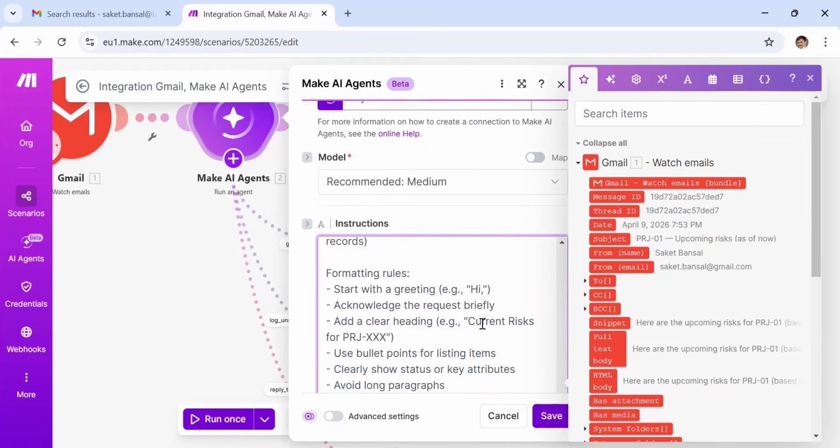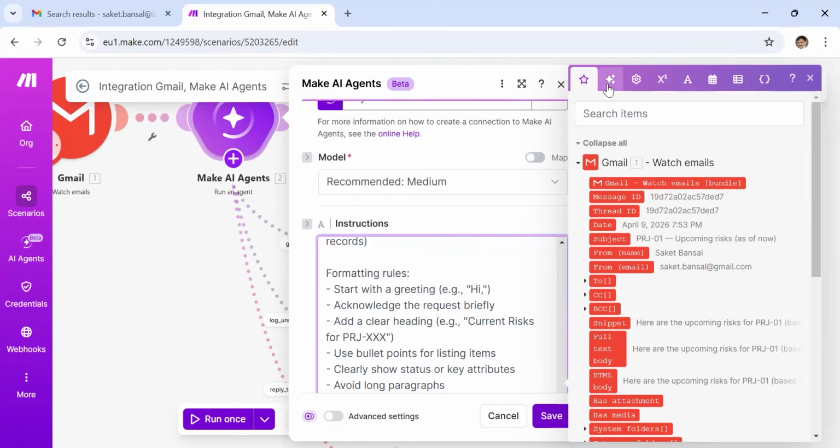The agent is the workflow agent, which we have in Make, connected to it. It's reading my inbox. Whenever I process it, it finds the unread email, and this unread email is processed by this agent along with these instructions. So these instructions got added. You can say these are the instructions, and on top of it, this is the email message.